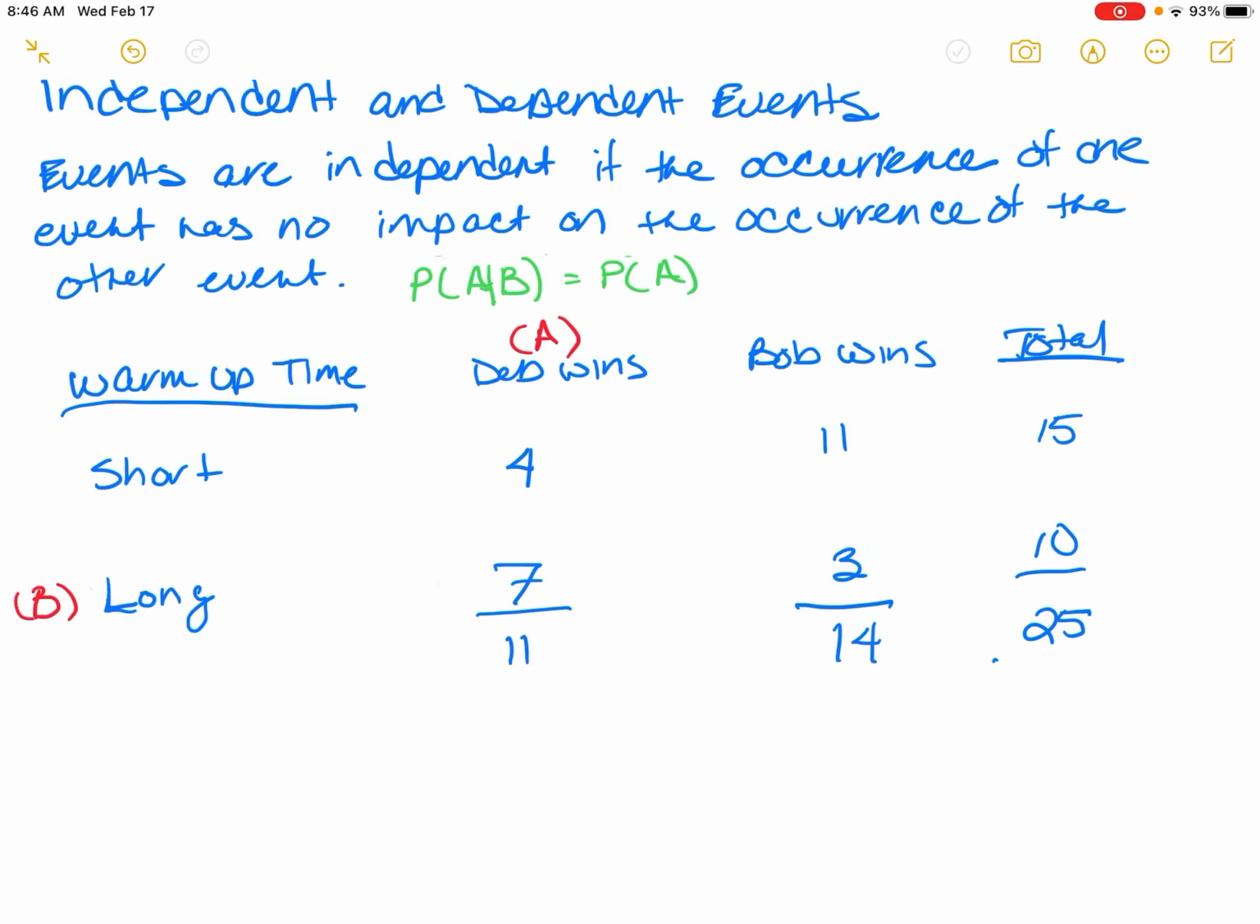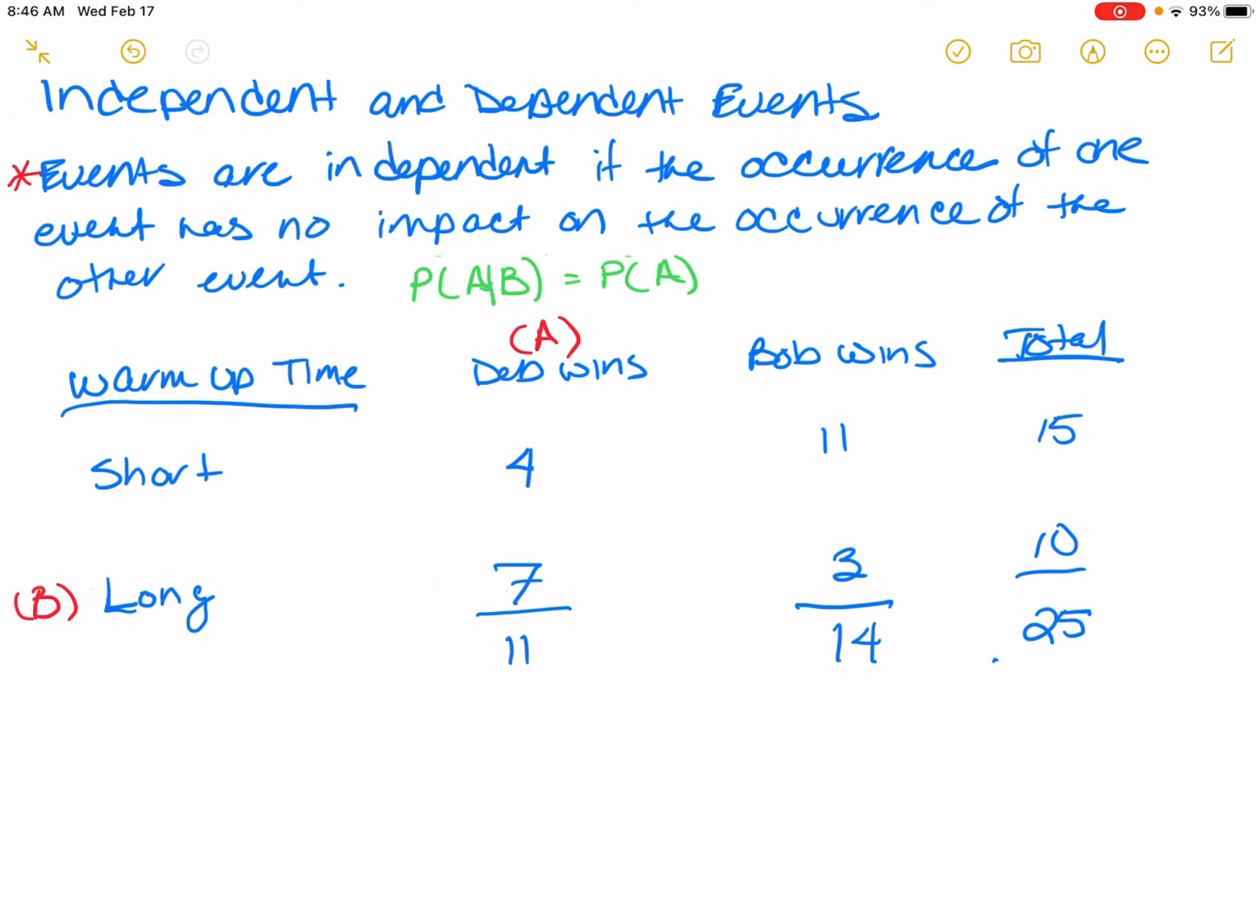Hi class, in this video we're going to talk about independent and dependent events. As you guys know, I love writing down the rules. So this is the rule we're talking about. Events are independent if the occurrence of one event has no impact on the occurrence of the other event or events. The example I like to use in class is rolling a dice.